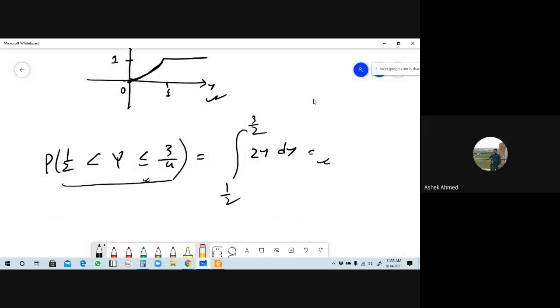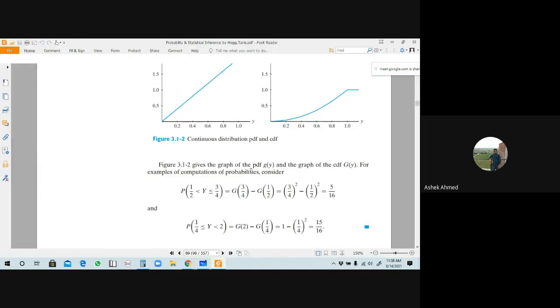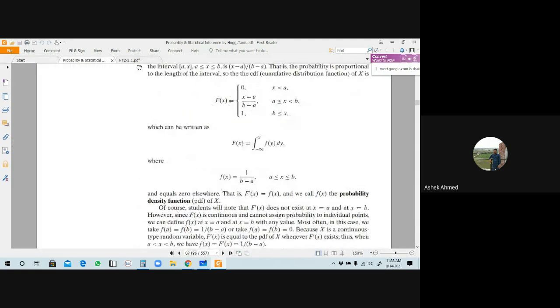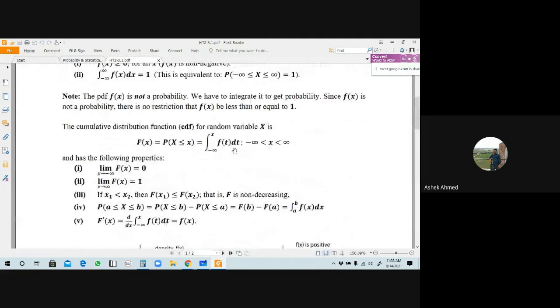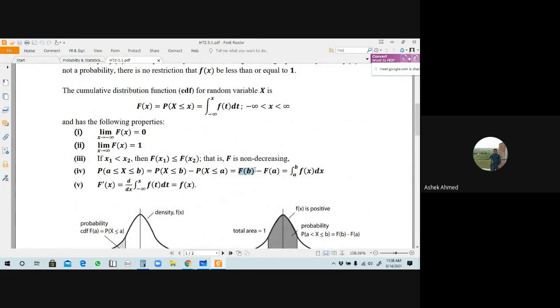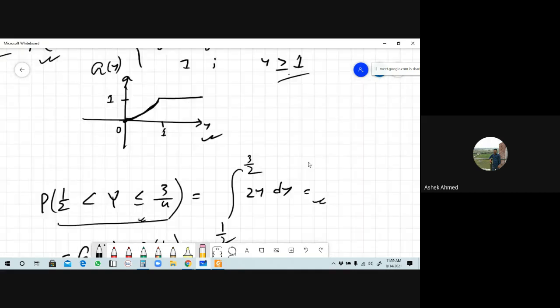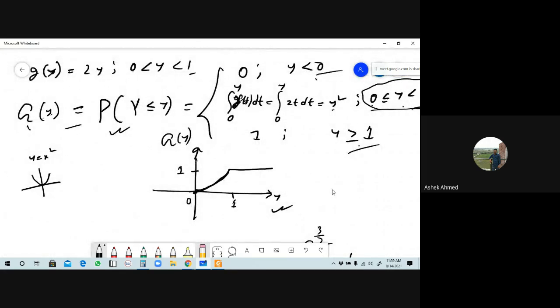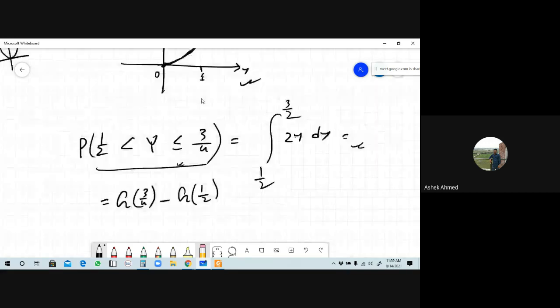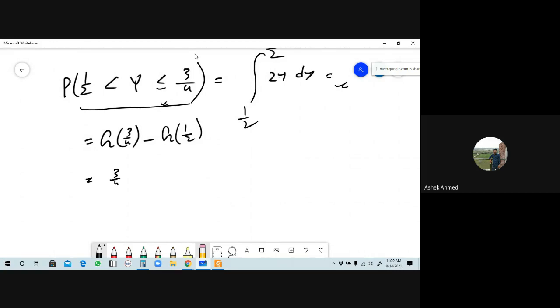For that case you can write this will be capital G of the upper limit 3/4 minus capital G of the lower limit, which is half, because we know this concept here. The concept was F of x, the CDF. If you know the CDF, then you can apply this formula. We know that the value of G of y on the interval 0 to 1 was y square. So you can calculate this result by using this: 3/4 whole square minus half whole square. This will be your answer.